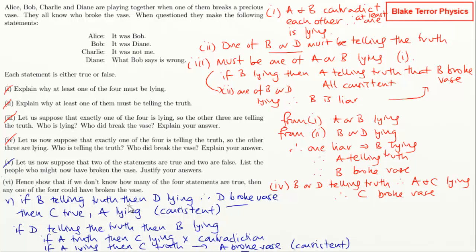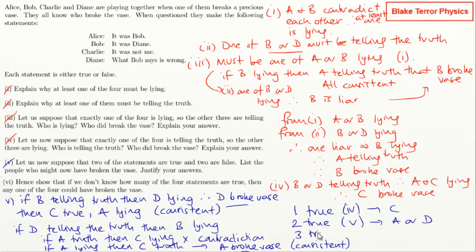Hence show that if we don't know how many of the 4 statements are true, then any one of the 4 could have broken the vase. Right, okay, well, this is what we've just done. So if there's 1 true, which one was that? One of them is lying, so that's 3 telling the truth there. So 1 telling the truth, that was part 4, and in part 4, we said it was C who did it. If you've got 2 telling the truth, that was part 5, which means it is A or D.